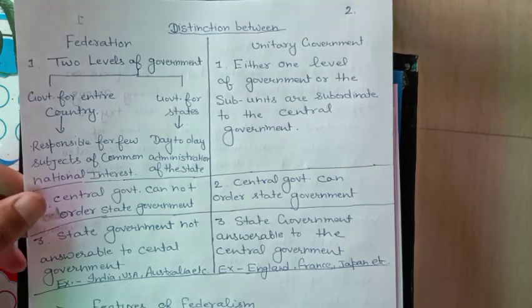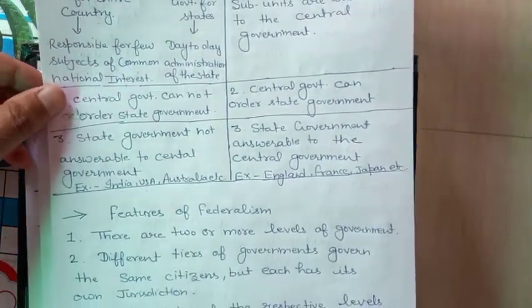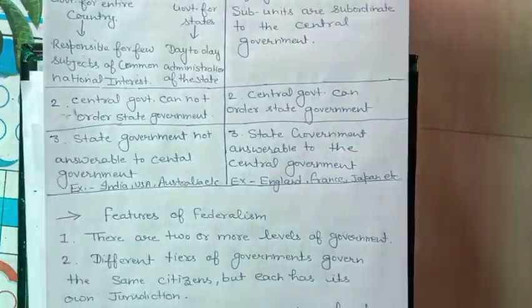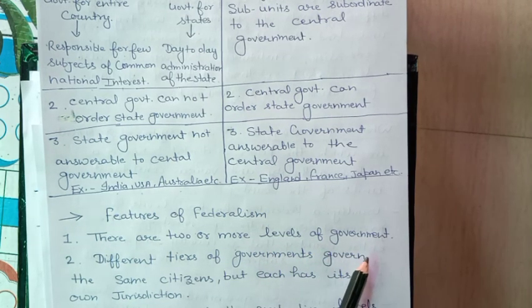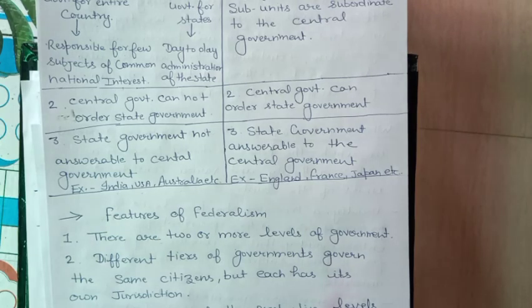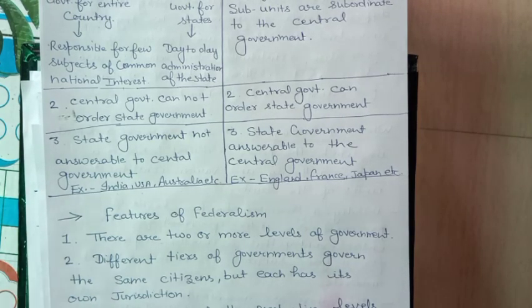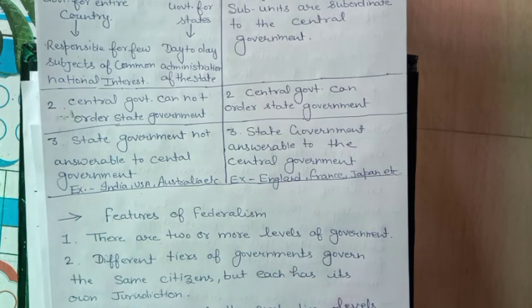The next concept is very important and very easy: the features of federalism. What are the major features of federalism? The first feature we discuss here is the vertical form of power sharing. It means that there are two or more levels of government. In our country India, basically we have two levels of government. One is the central government for the entire country and the second is the state government for the different states.